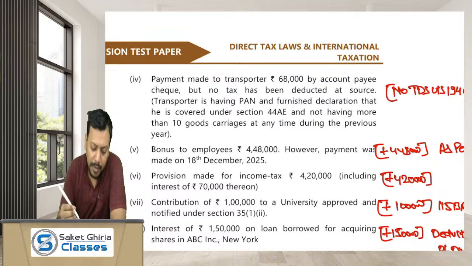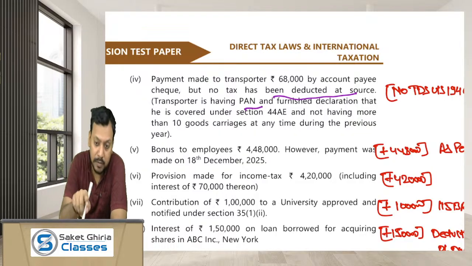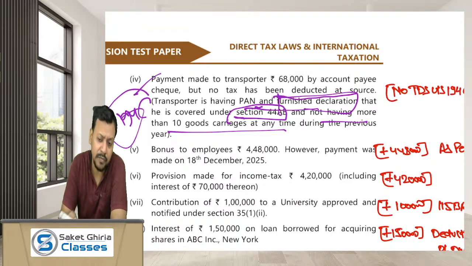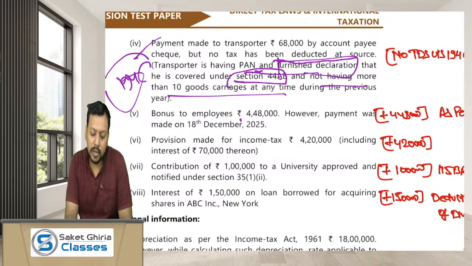Okay. Payment made to the transporter of rupees 68,000 by account payee cheque, but no TDS has been made. The transporter has given PAN, and has furnished you the declaration that he is covered under section 44AE and not having more than 10 goods carriages. So in this case, 194C TDS is not attracted, and if you have not made the TDS, there is no issue. Okay.